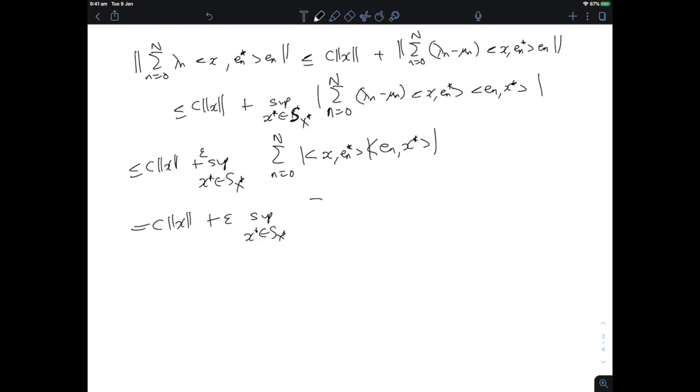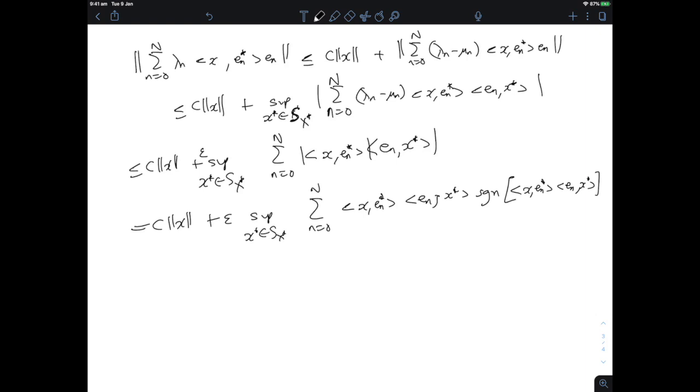I can write this absolute value as x En star times En x star times the sine of x En star times En x star, right? And by sine of something, I mean +1 if it's positive, -1 if it's negative, and let's say +1 if it's 0, because it doesn't matter if it's equal to 0. It doesn't change anything in the sum.